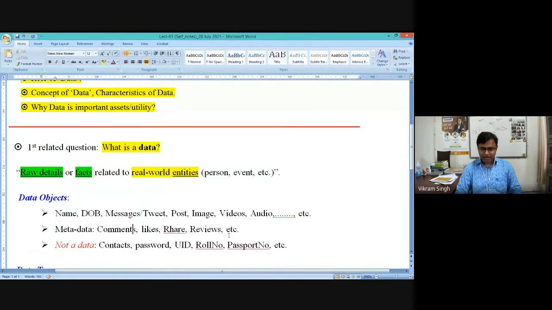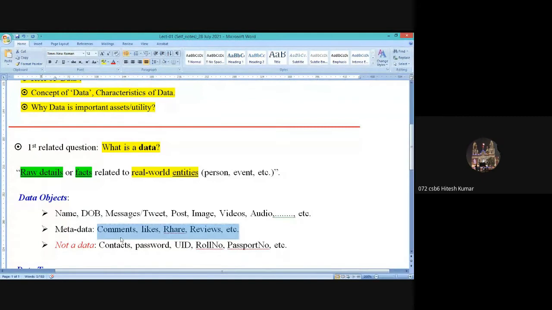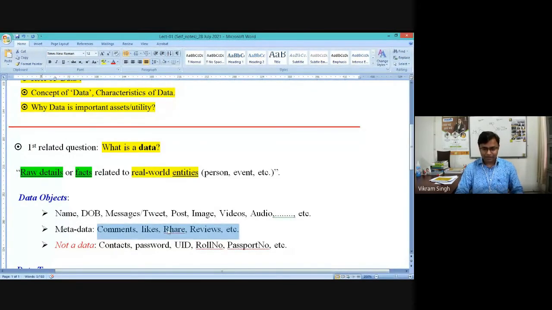So you should have this clarity. These details which we submit on a database object, or on anything which is already existing, will be referred to as metadata. They are adding some meaning, some context, some additional detail to an existing data. We are adding a comment on an existing post. We are performing like and share on an existing tweet or Facebook post.